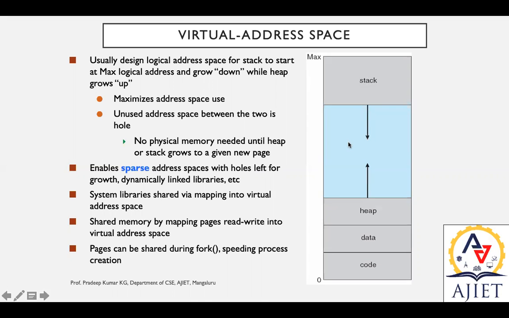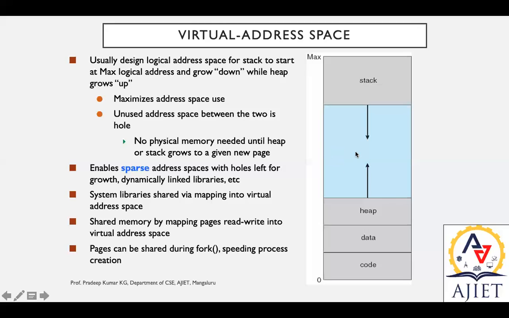This is what is called sparse: the unused address space between the two is a hole. No physical memory is needed until the heap or stack grows to a given new page. This enables sparse address spaces with holes left for growth, dynamic linked libraries, etc. Whenever there is a need, this space can be utilized for growth, to fill up with the stack and heap. We can directly allocate different linked libraries, or dynamic allocations can also take place via this.